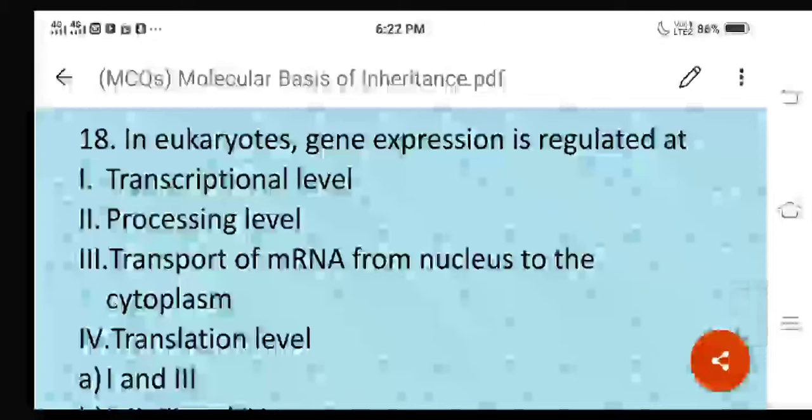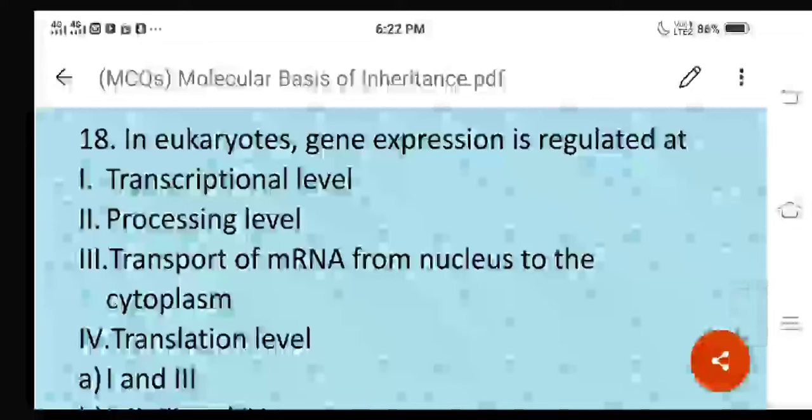Second stage. Then third one will be when the RNA is found inside the nucleus. It may be tRNA or mRNA or ribosomal RNA. All those different types of RNAs will be moving from nucleus to the cytoplasm. At this stage also there is the regulation of gene expression. Then at fourth level, translation level, when mRNA is formed, it will be involved in the protein synthesis. At this stage also the gene expression is regulated, right, in case of eukaryote.